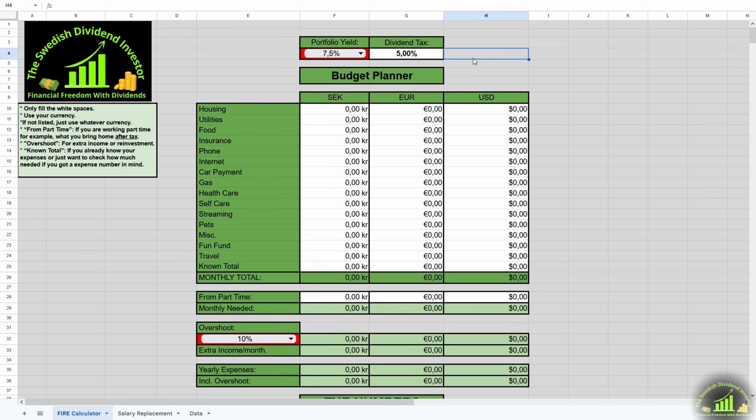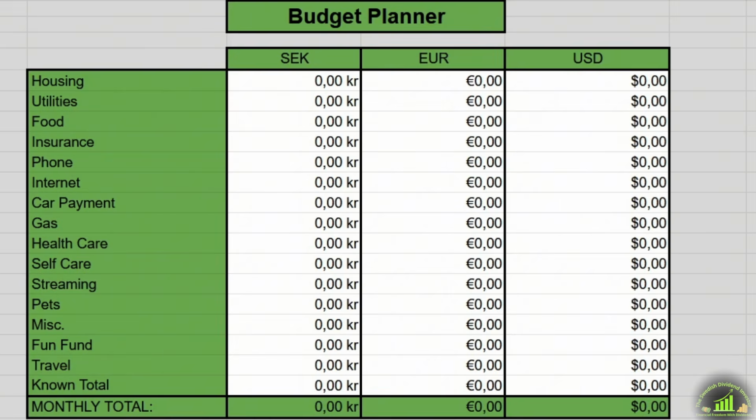Then we have the budget planning section, and I used 3 currencies: Swedish crowns, euro and US dollars. I've also added a known total row in the budget. This is used if we already know the exact number for expenses or just have a number in mind. You will see later. I'm sure there are a lot more expenses that should be added in the future, so comment down below with your suggestions.